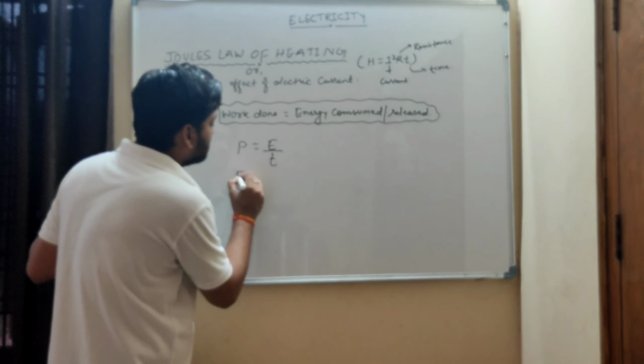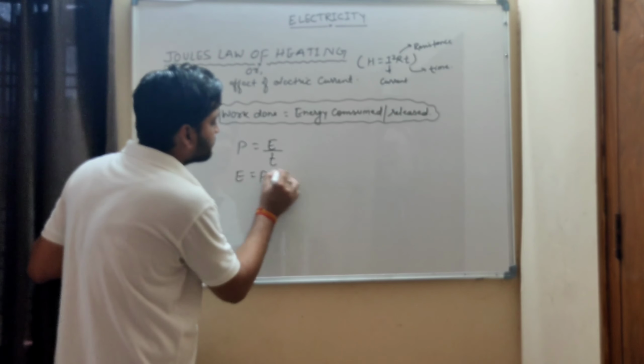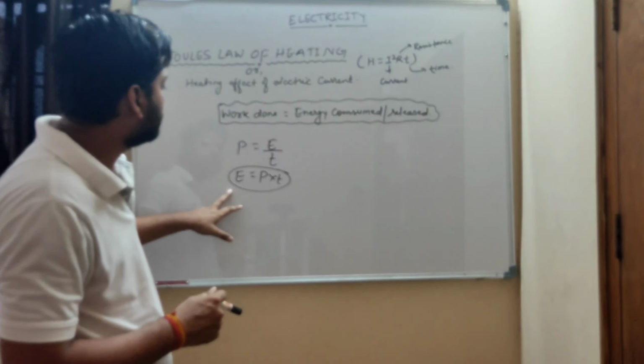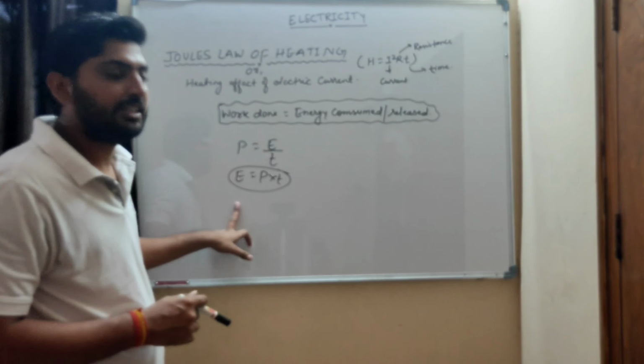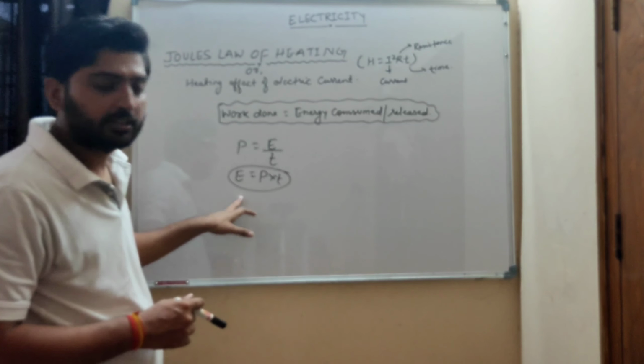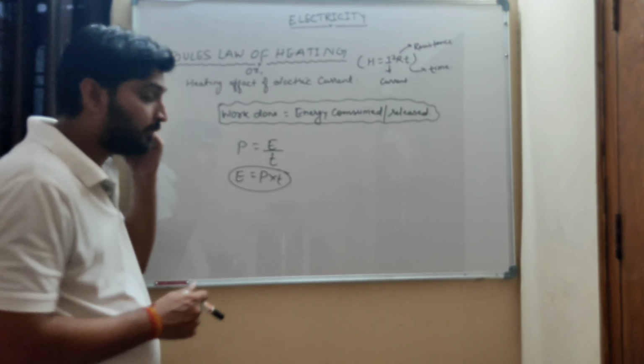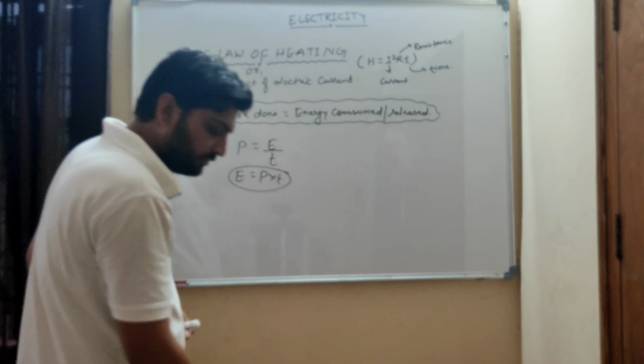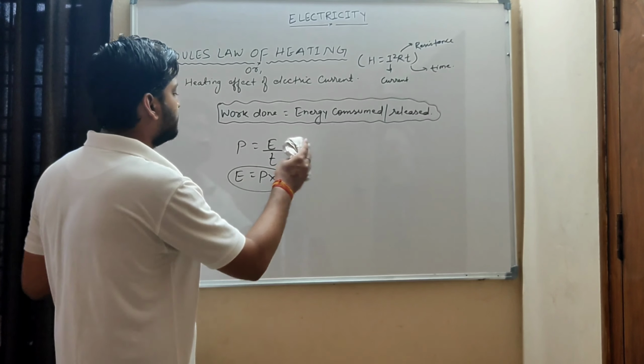So from here, energy is power into time. One more thing we have learned here: we can calculate electrical energy by using the formula power into time.